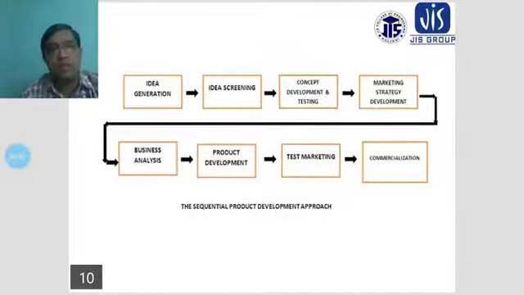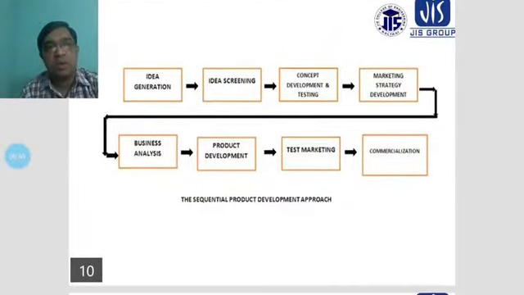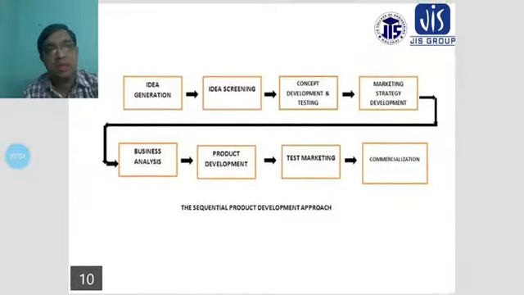Then this will be launched in your market, and the whole market will be captured by this type of product. And the new idea or generation may come from similar types of products launched in the market. Then you have to verify and see the product, and a few difficulties will be considered. Then your R&D section will take the idea. And another thing, idea screening will also be required.